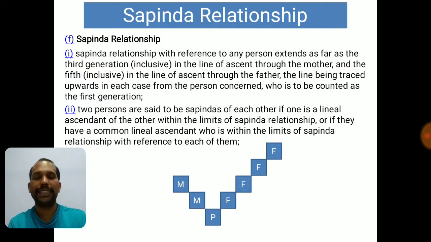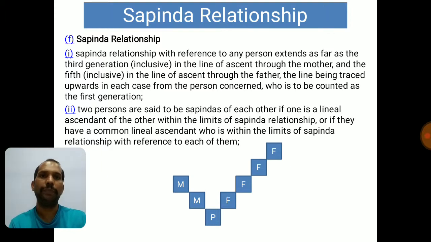You must be aware that among Hindus there is something called Pindadan. When somebody dies, we do Pindadan. On the basis of Pindadan, if there is any relationship forming in the ascent of some person, that relationship is considered as Sapinda relationship. Whoever can do Pindadan among the ascent, they become the Sapinda relatives, and that is the meaning of Sapinda relationship.